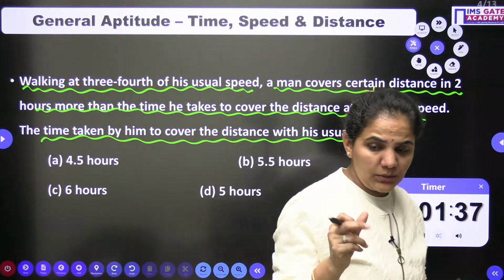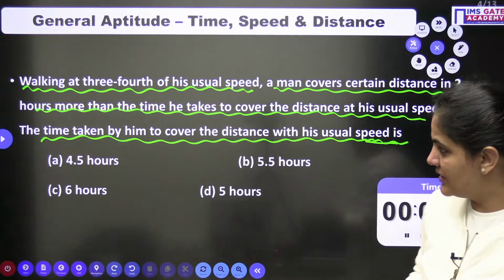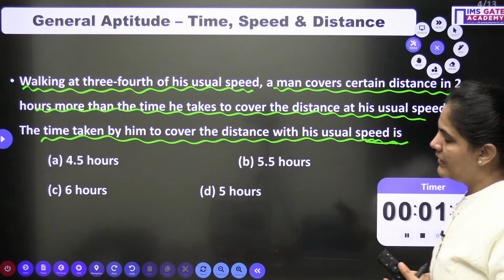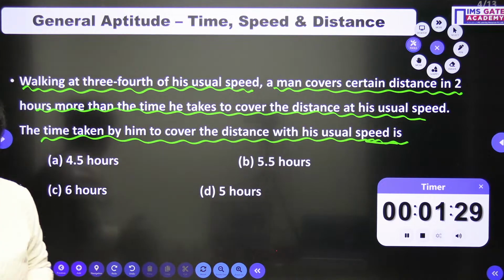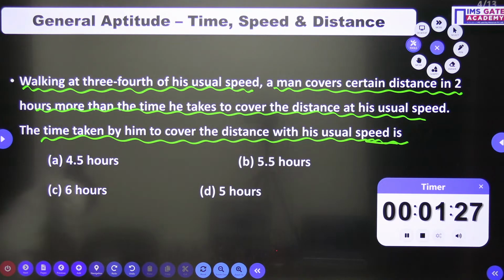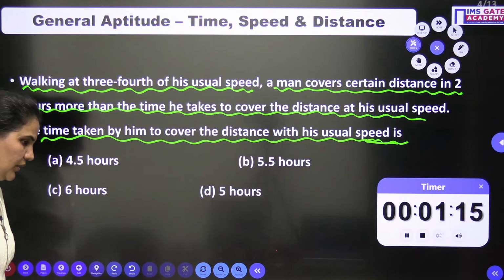So this is similar to the previous one. Mohit is saying, ma'am, the answer is C. Let's check it out. Everyone else, what is your reply?